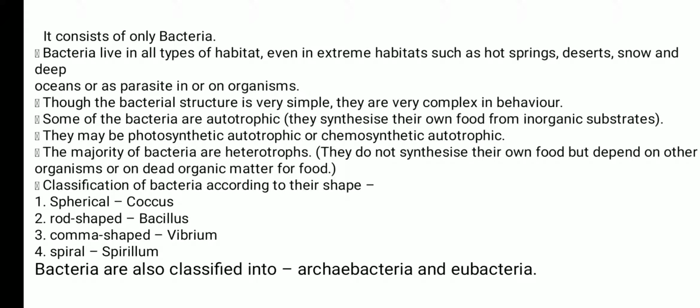and they are very complex in behavior. When you are seeing the normal structure of the bacteria, their body structure is very simple, but their behavior is very complex. Okay, a very important thing is that some bacteria are autotrophic, meaning they are able to produce their own food with the help of inorganic substrates. They may be photosynthetic autotrophic, or they may be chemosynthetic autotrophic. Autotrophic means, auto means self, trophic means to produce: self-production of food in the presence of sunlight or in the presence of chemical inorganic constituents.